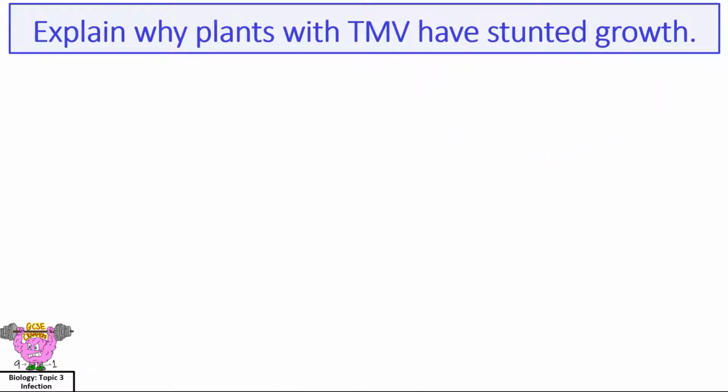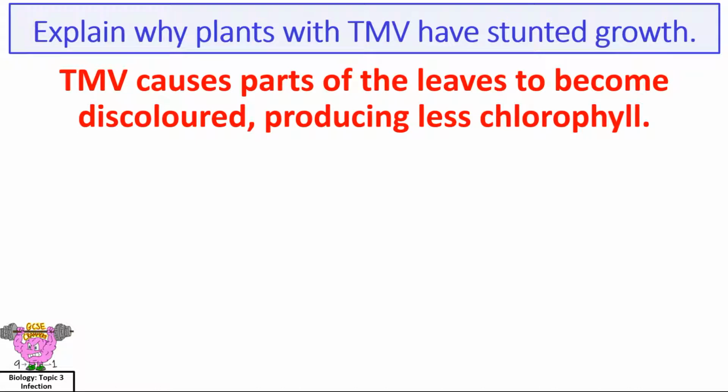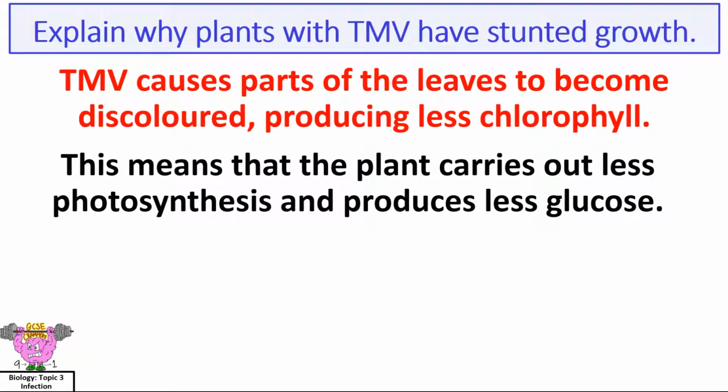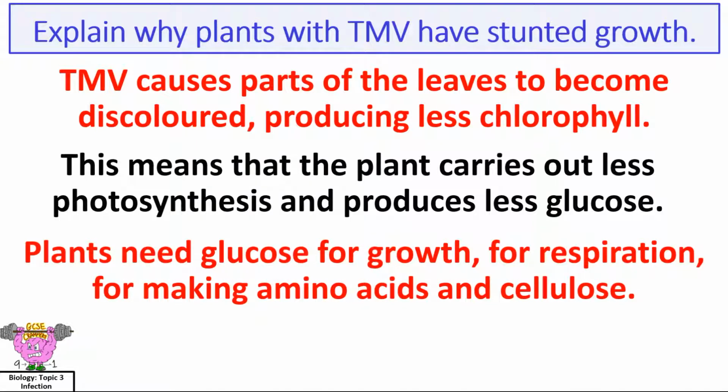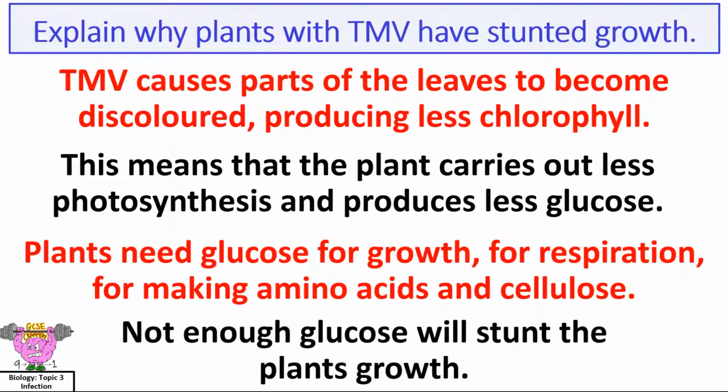Explain why plants with TMV have stunted growth. TMV causes parts of the leaves to become discoloured, producing less chlorophyll. This means that the plant carries out less photosynthesis and produces less glucose. Plants need glucose for growth, for respiration, for making amino acids and cellulose. Not enough glucose will stunt the plant's growth.